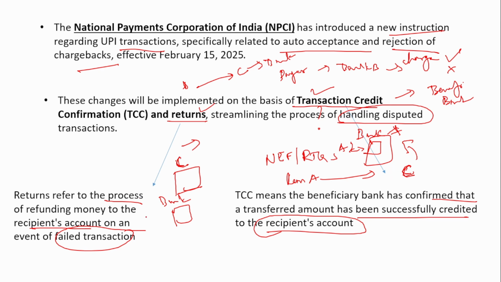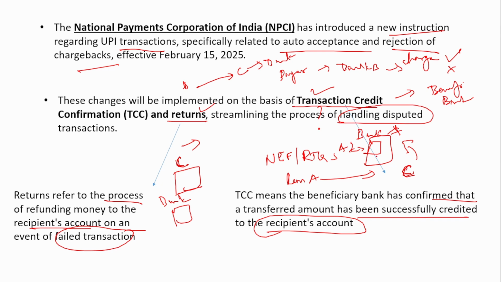Similarly, in case of UPI also, what fails to be credited into this customer C will be credited to this bank account, the rejected UPI transaction account. There will be an account number. In that account of that bank, it will be credited, not to the beneficiary's account, but the bank's account, in case of a rejected or failed UPI transaction.